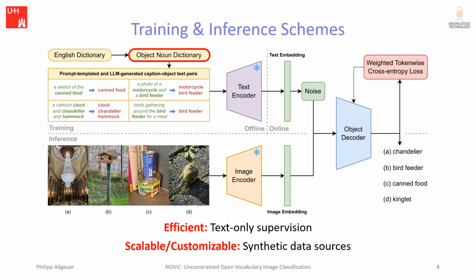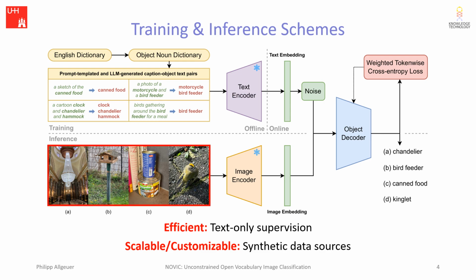An exhaustive dictionary of English object nouns was constructed and used to generate caption-object text pairs via prompt templating. A caption like "a cartoon clock and chandelier and hammock" is encoded offline using a CLIP text model, has some noise added online, and is used to train the object decoder to output either clock, chandelier, or hammock. Some additional caption-object pairs were supplemented via LLM generation, like for example the caption "birds gathering around the bird feeder for a meal," which is expected to map to the object noun bird feeder.